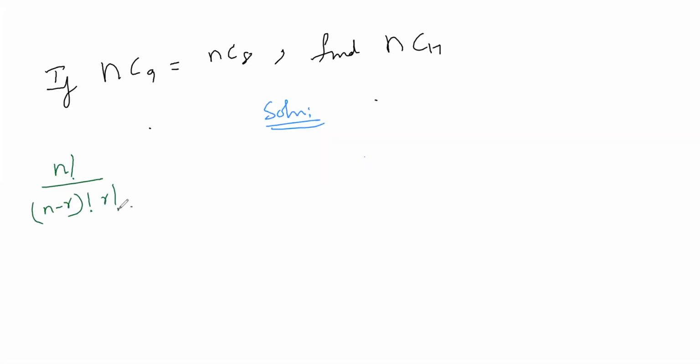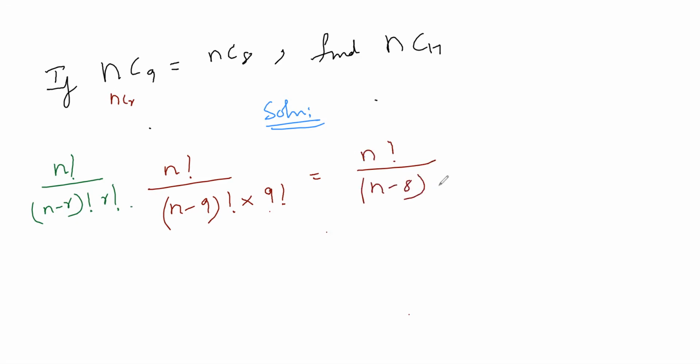So with this, what is our nC9? n factorial by n minus 9 factorial into 9 factorial, because my r is 9. This is my nCr. Same thing here also: n factorial by n minus 8 factorial into 8 factorial. So then what can we do? We can cancel the n factorial terms. Then n minus 8 factorial also I can cancel, because it is n minus 9 into this particular term.